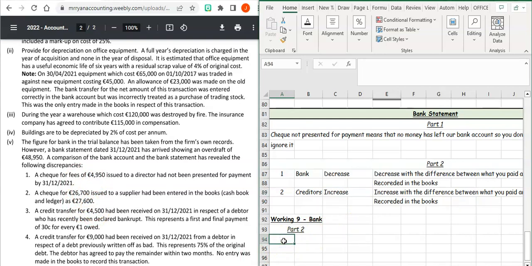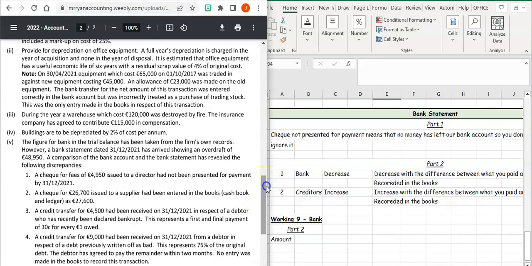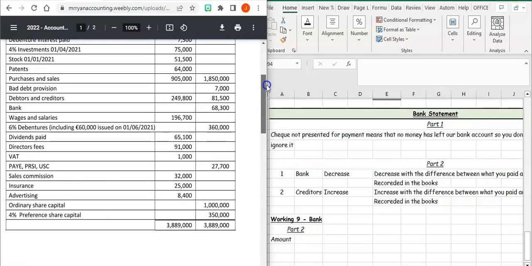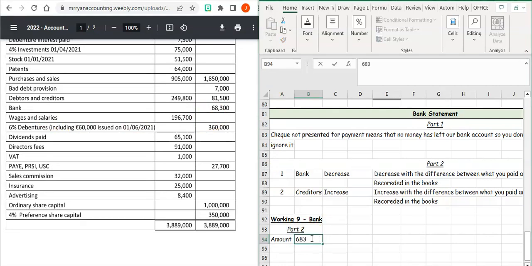So with our bank working 9, the amount for our bank is going to be taken straight from the trial balance. So we said 68,300. We got this check.